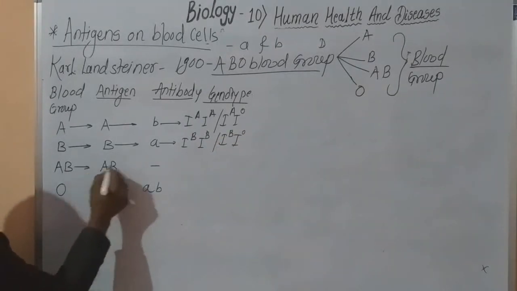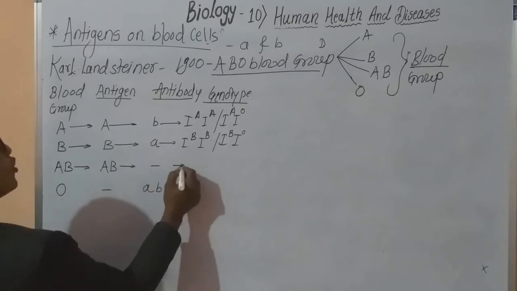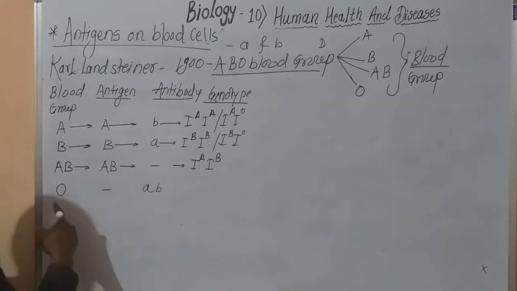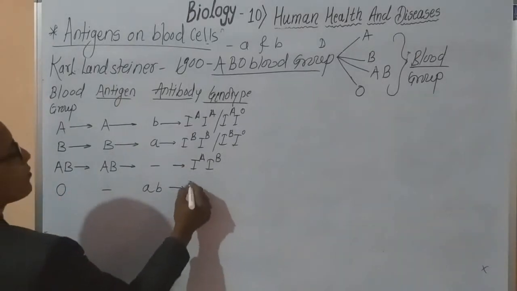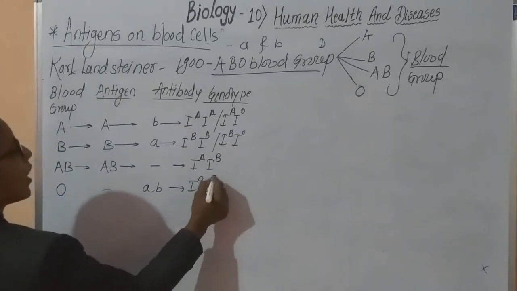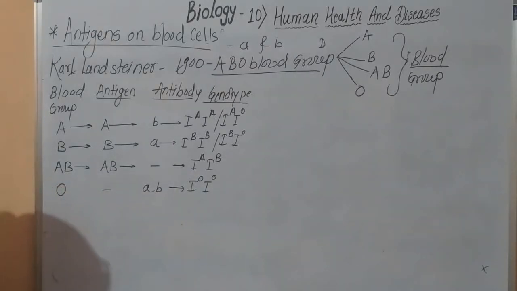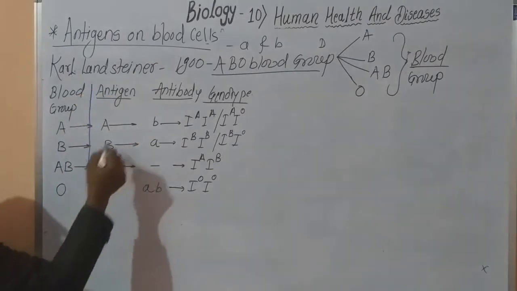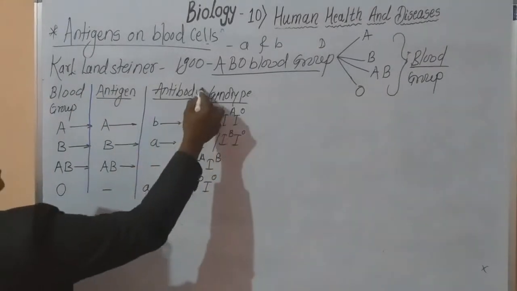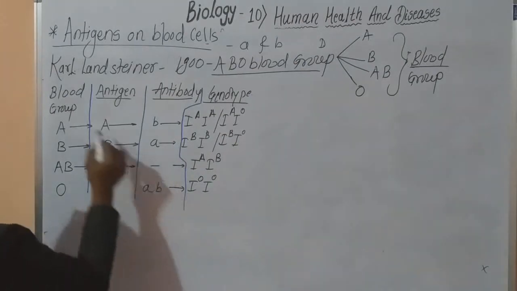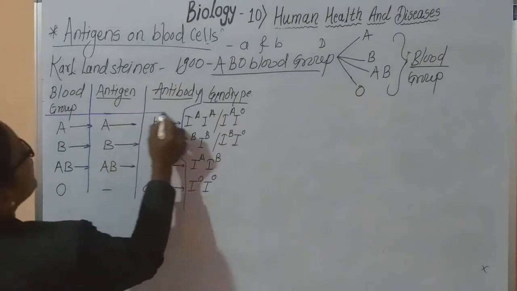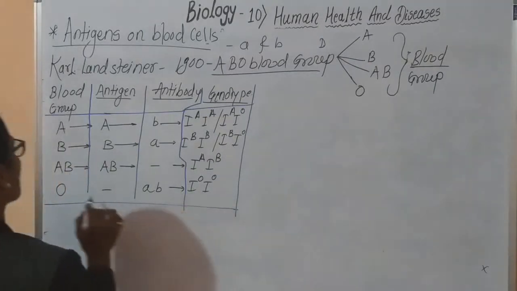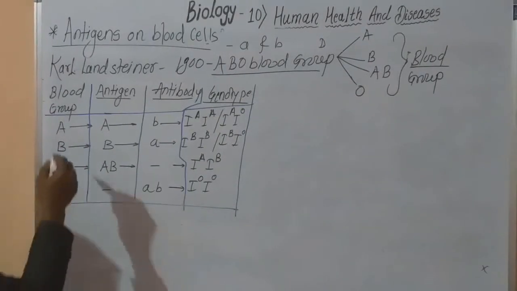In case of AB person, the genotype is IA-IB. In case of O, the genotype is written as IO. These are the genotypes present in case of the antigens, antibodies and the specific blood groups. Now what happens if you observe these four blood groups? We are very well aware of that.